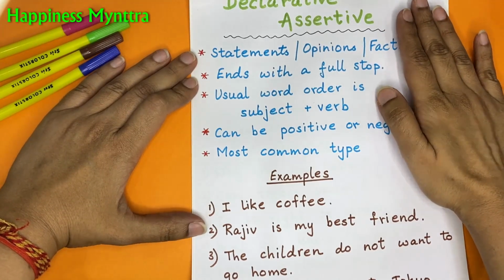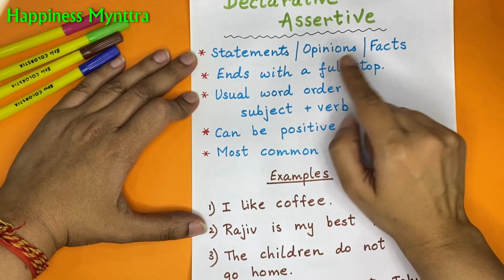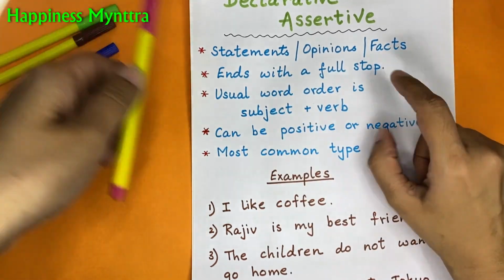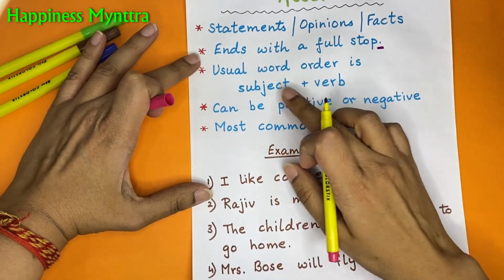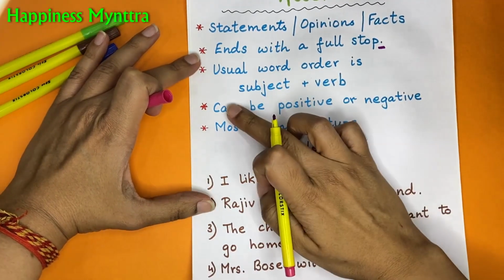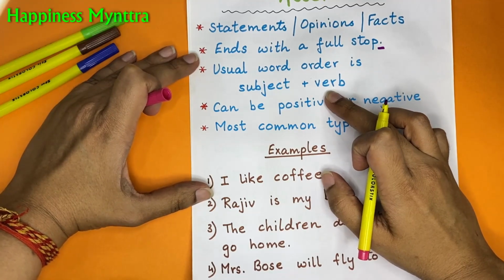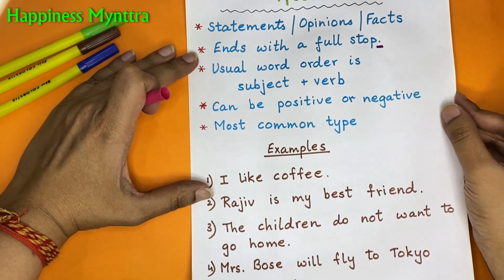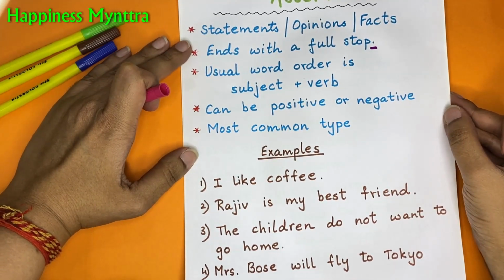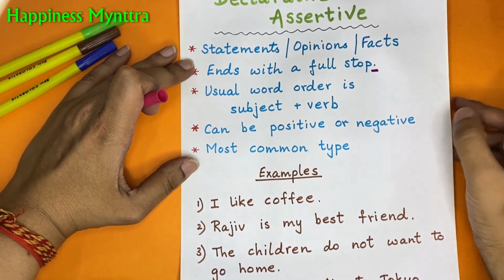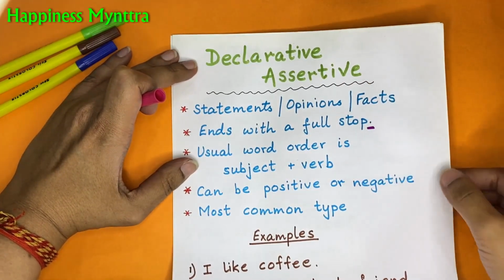Declarative sentences are basically statements, opinions, or facts. They end with a full stop. Now this is very essential. The usual word order is subject followed by a verb. That is common in most cases. It can be a positive or a negative sentence. For example, you could say, I go to school, I do not go to school. Both would come under the declarative or the assertive sentence.